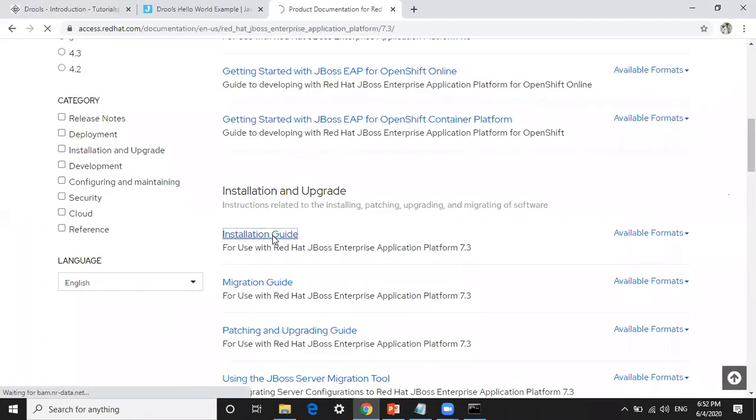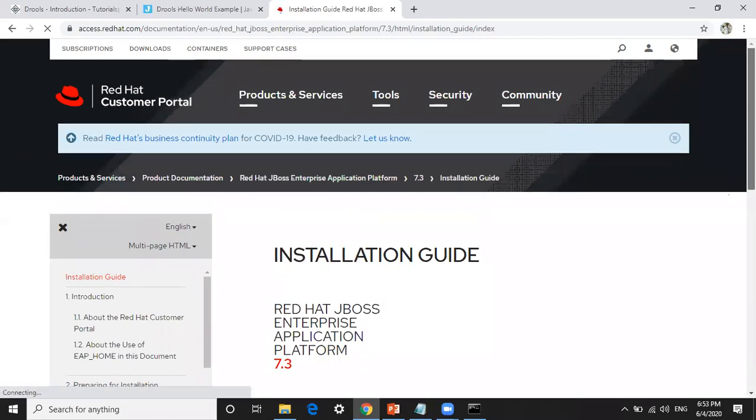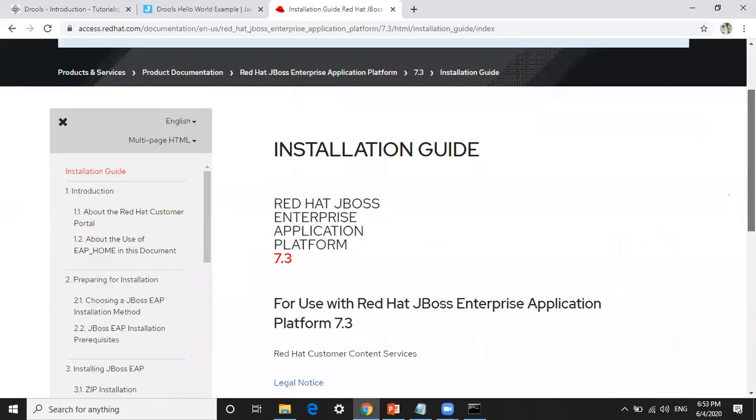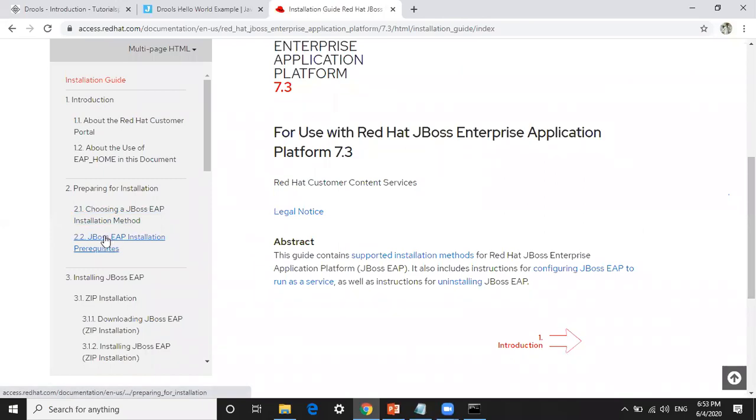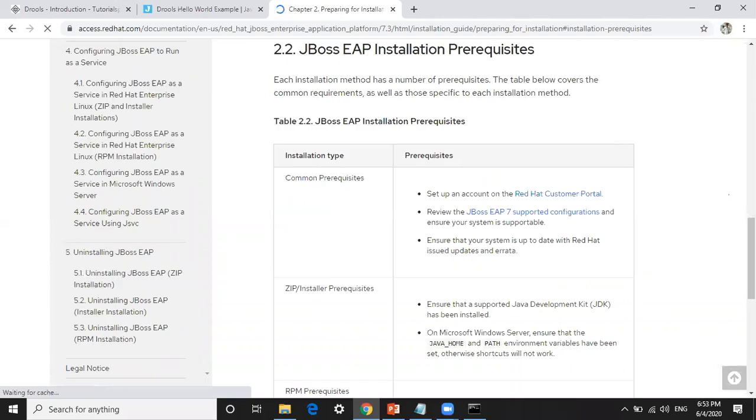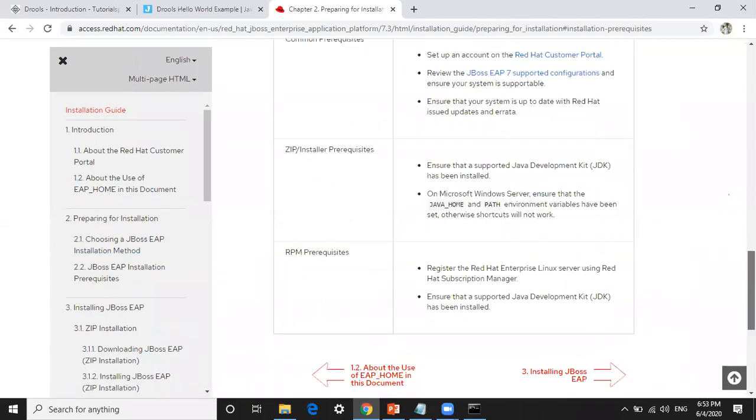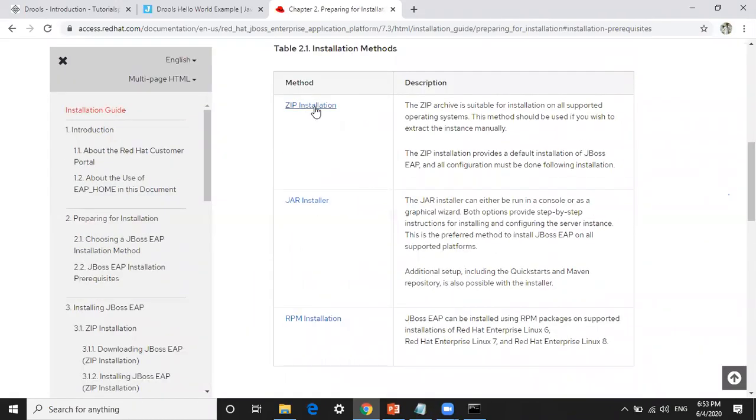If you see here the installation guide, each and every piece of information for that particular software or middleware portfolio is available on this product website. We need Java as the only prerequisite. We need to install Java first, and then the jar file installation. Jar installation or zip installation is also there.